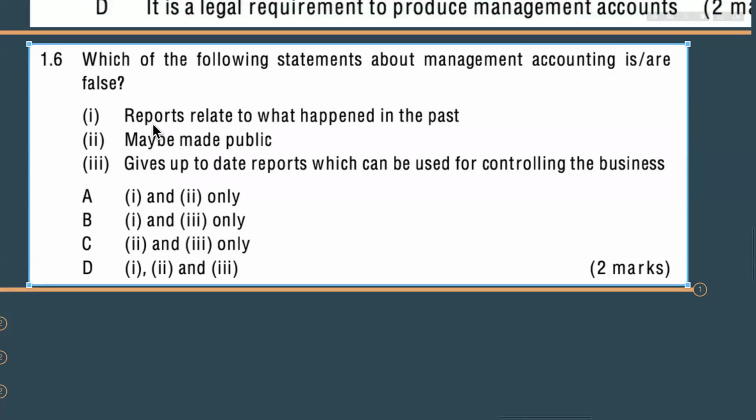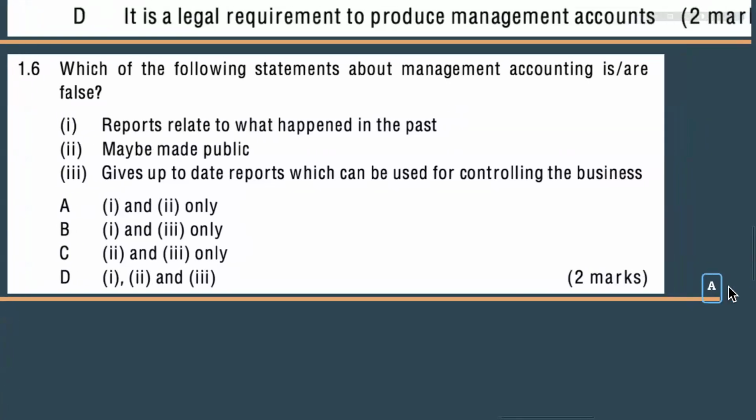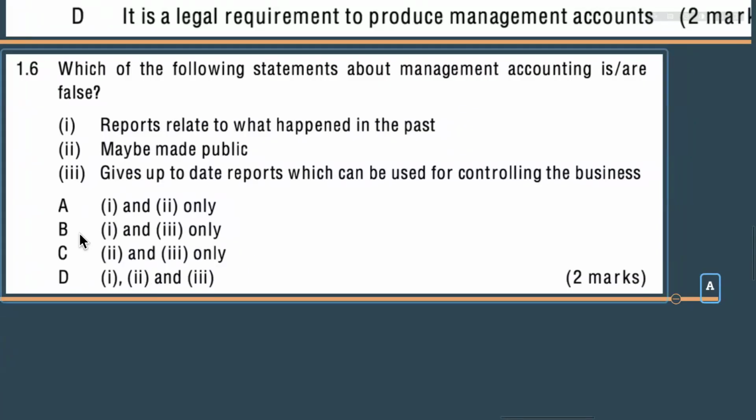Okay, let's see. The first one is, guys, reports relate to what happened in the past. 100% that is not management accounting. Reports relate to what happened in the past is all about financial accounting, not about management accounting. So in the answer set, if we have Roman number 1, that is not our answer. So A is eliminated, B is eliminated, D is eliminated. You see how we are picking the answers. If the Roman number 1, we know 100% it is wrong. So if it is in our answer, it is not an answer. So A is eliminated, B is eliminated, D is eliminated. So the answer is what? Simply it is C without saying, right?